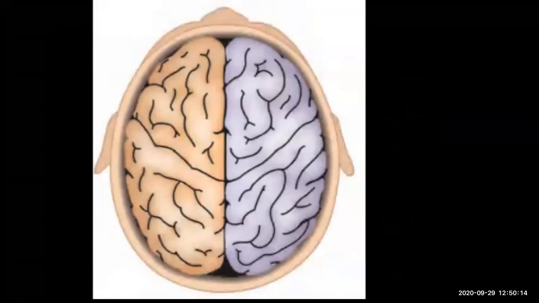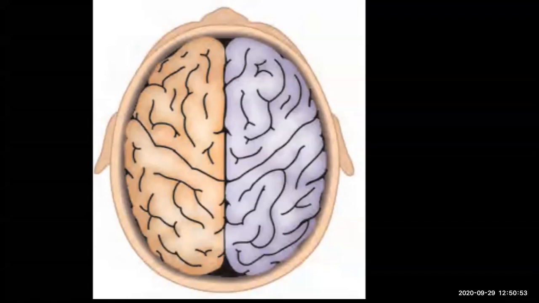Now here you can see the left and right side of the brain. Okay, what is the function of the left brain? It will help us to think analytically, analytical thinking, logical thinking, language, science and mathematics. If your left brain is good, you are good in maths and science. Okay. If your right brain is good, what is its use? It helps in intuition, creativity, art, music, holistic thinking. You are a holistic thinker. You are more creative. You will be good in drawing and craft. So that is the difference in the function of left brain and right brain.